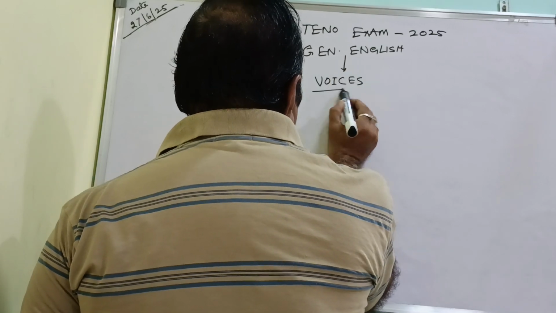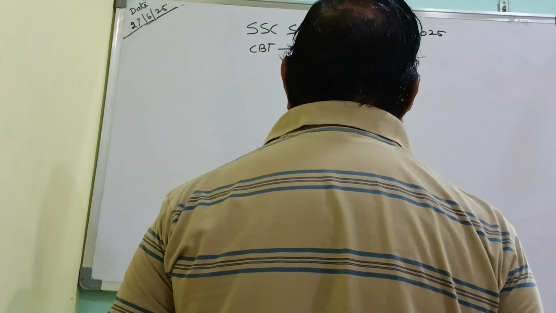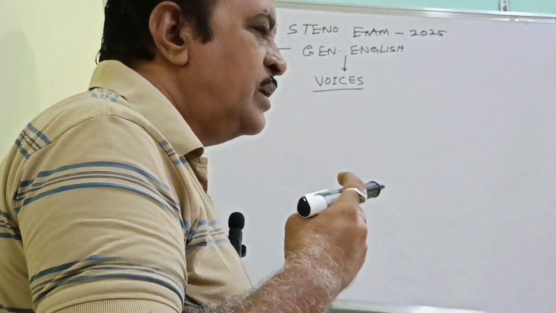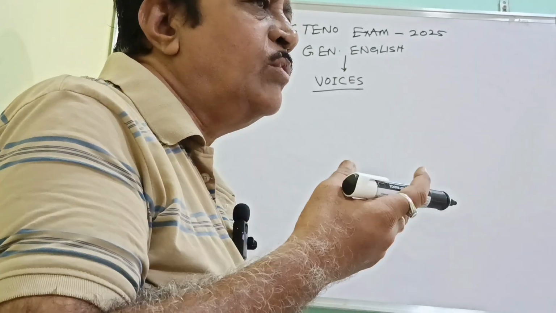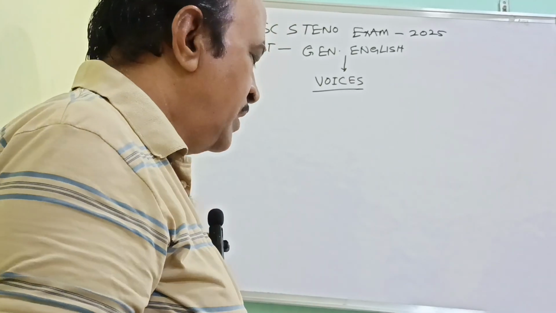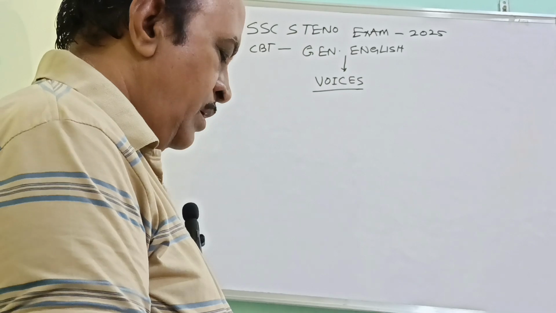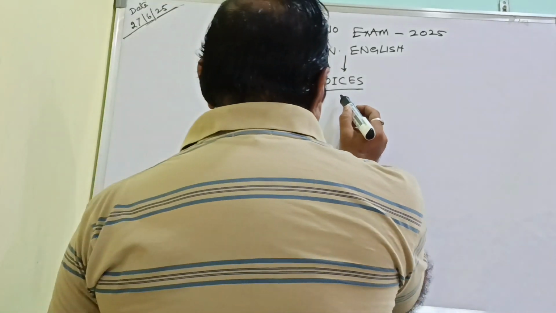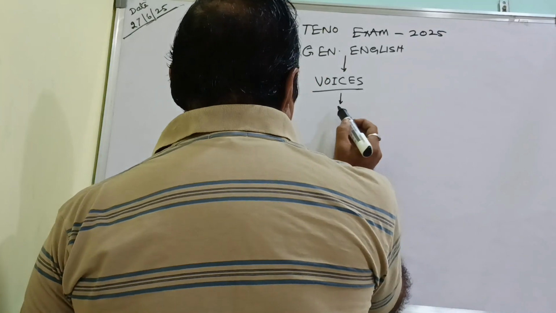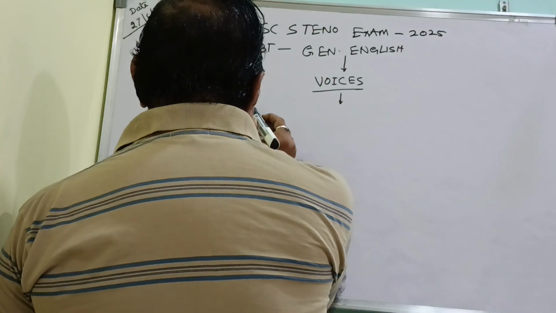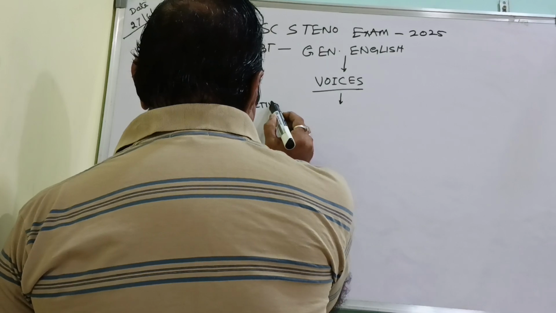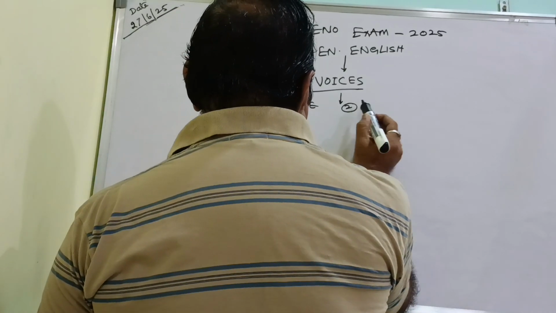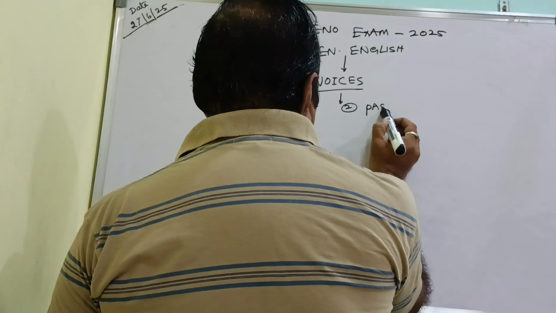Voices. See, voice means nothing but it is a verb. That means telling something. Telling something from the mouth is called a voice. So these voices are of two types. One is active voice. The other one is passive voice.